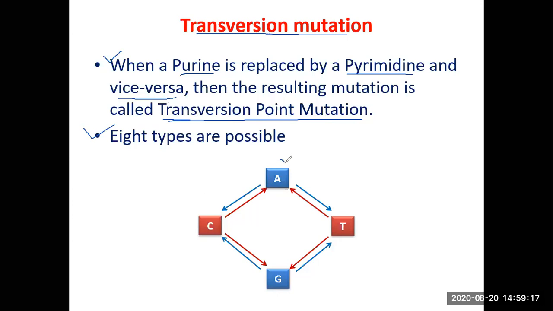Shown here, A is a purine, G is a purine, C is a pyrimidine, T is a pyrimidine.